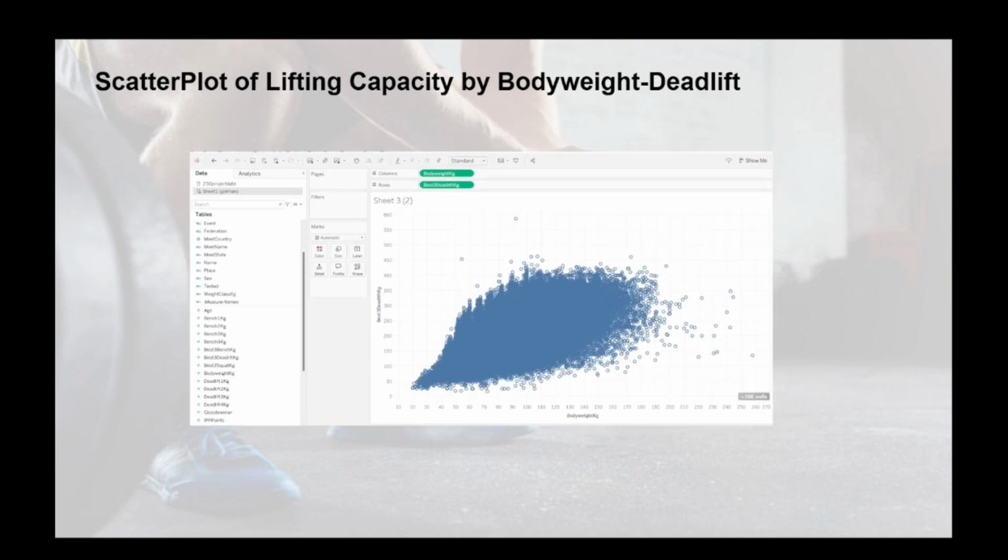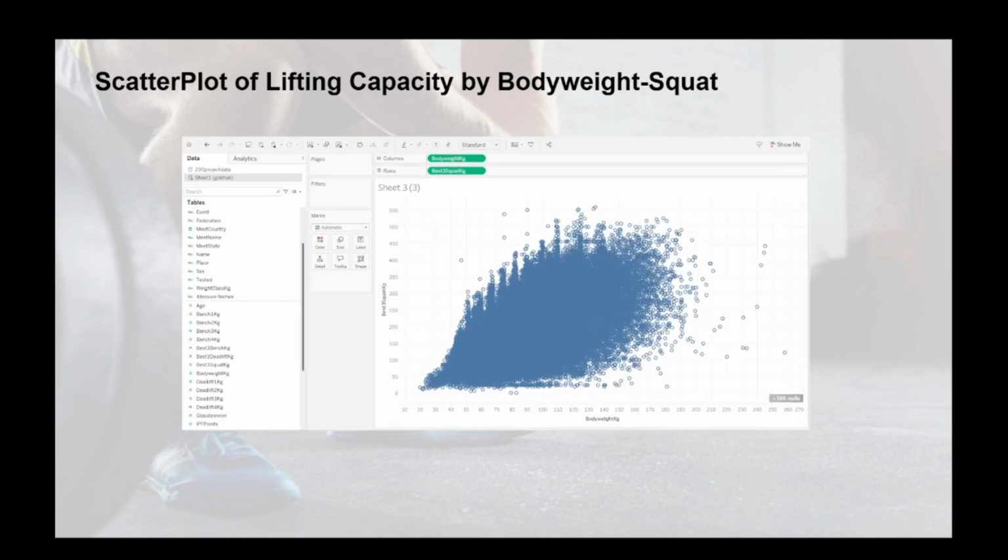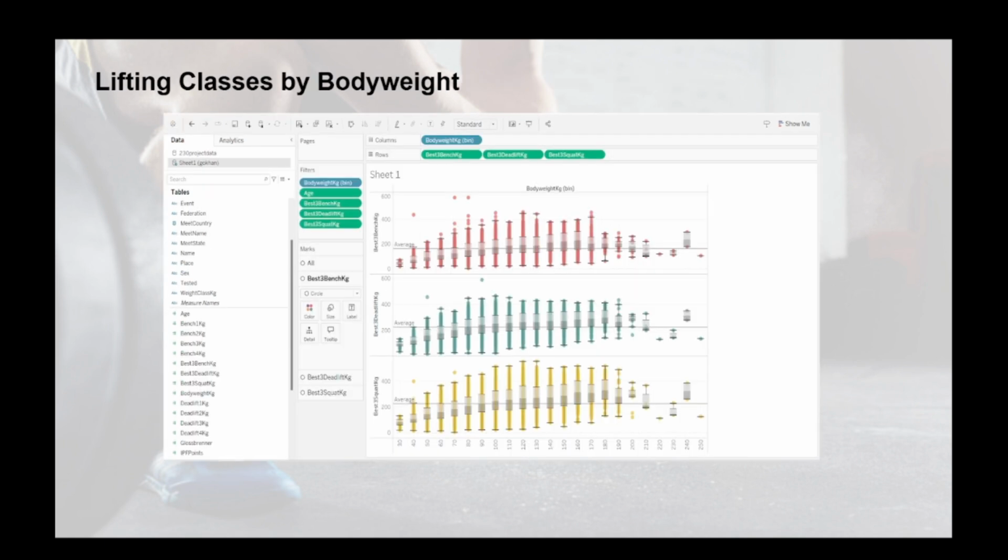And here is a scatter plot of lifting capacity by body weight and deadlift. Also very interesting. And then the last scatter plot is of lifting capacity by body weight, squat. Very interesting as well. And then we go to lifting classes by body weight.